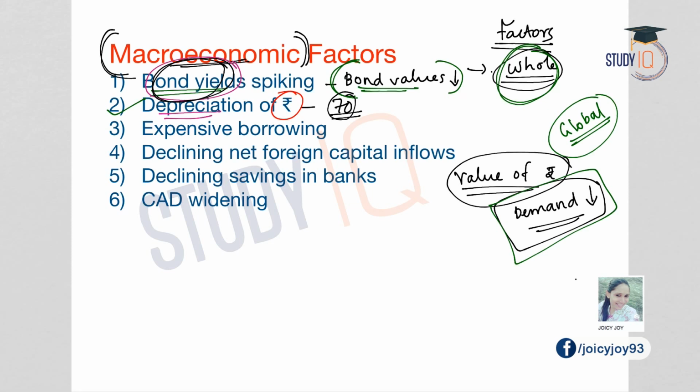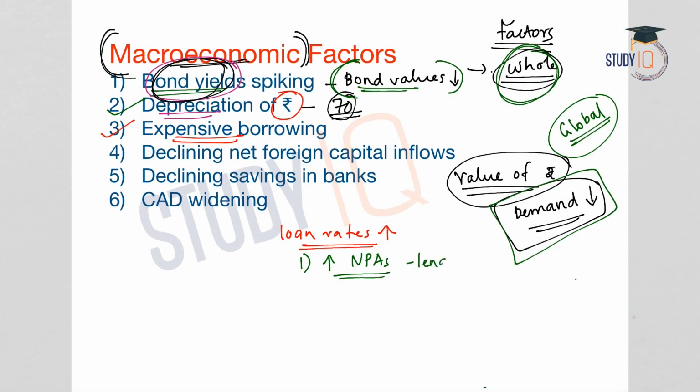Now the third one is expensive borrowing. The loan rates or the interest rates of the scheduled commercial banks have increased. There are many reasons for that. One reason is the increase in the NPAs or non-performing assets. So when the non-performing assets in the banks increase, what will happen? The lending capacity of the banks will come down. When the lending capacity comes down, what happens? It has lesser capital to lend. So in that case, what will the banks do? They will make the lending expensive.